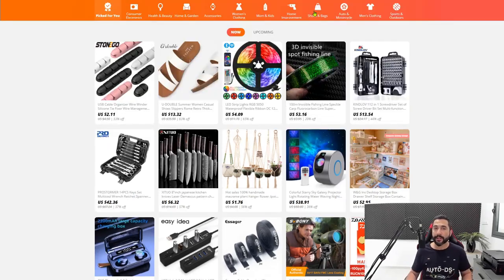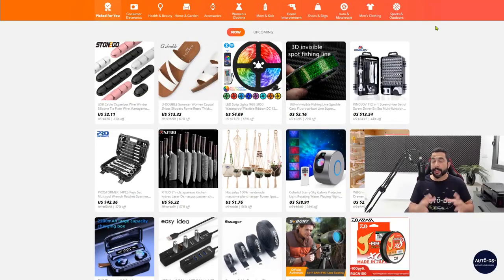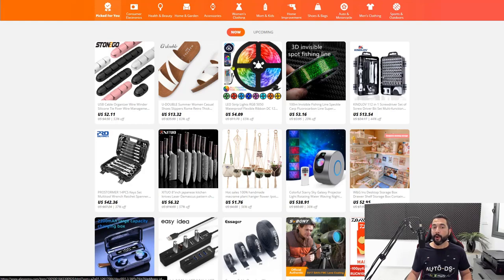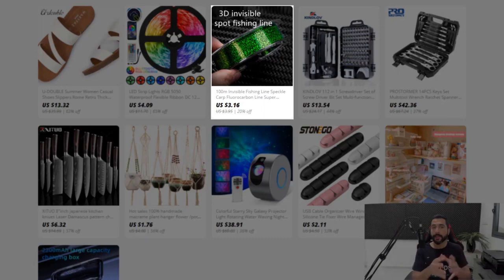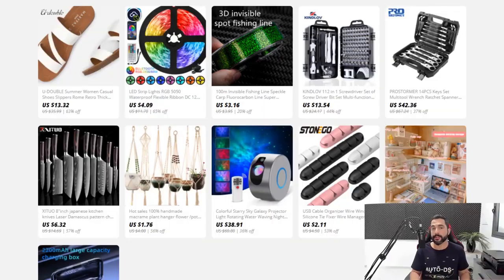So how do we use that one-click importer? First, you want to make sure that the extension is enabled. So I can look down here on the bottom right, and I'll see the AutoDS circle. And when I'm hovering over a product on AliExpress's search function, as you can see, there is an icon up here. This is that one-click importer. Once I click on this button, the AutoDS Chrome extension will import this product to my store in just that one click, and there's nothing else that I'll have to do. So clicking on that one button importer is one way to import this product to our dropshipping stores.